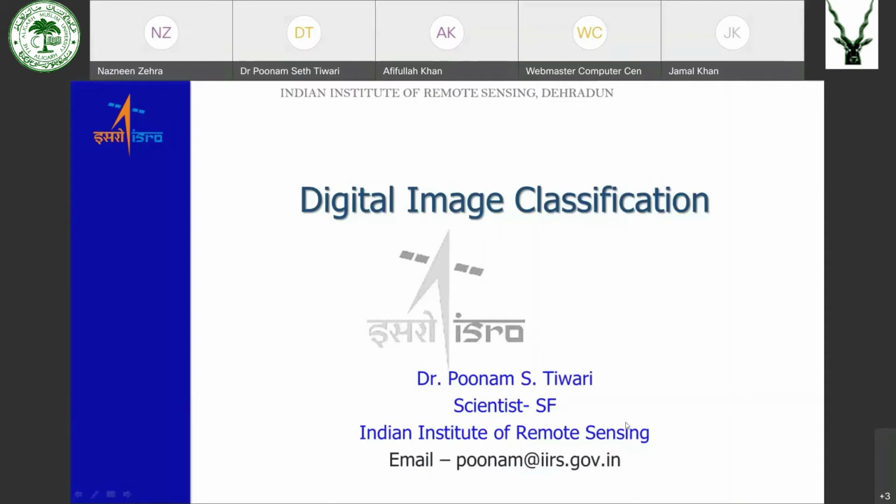Okay, coming back to the digital image. A digital image, as I've already said, is made up of pixels, and every pixel has a value attached to it. That value is called the pixel value or digital number. This pixel value tells us how much energy is reflected from this part of the ground.